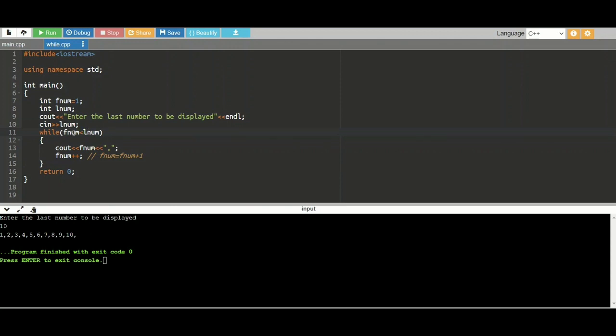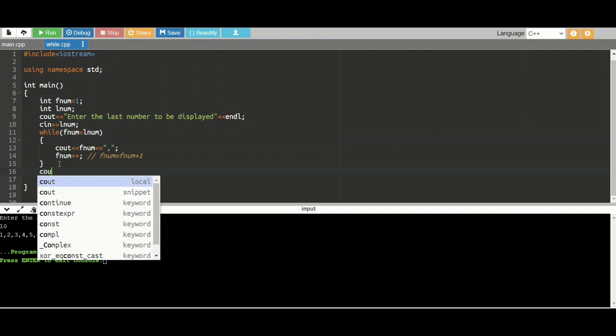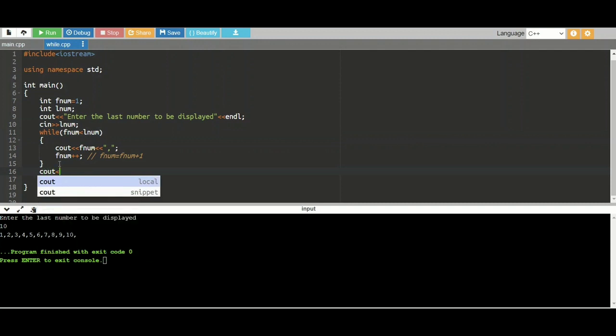Make this condition Fnum less than Lnum, so that when it reaches the last number, the condition is not satisfied and it is not executed in this while loop. So it comes out of the while loop and then we print that number. That number value will be in the Fnum variable, so I can do this.